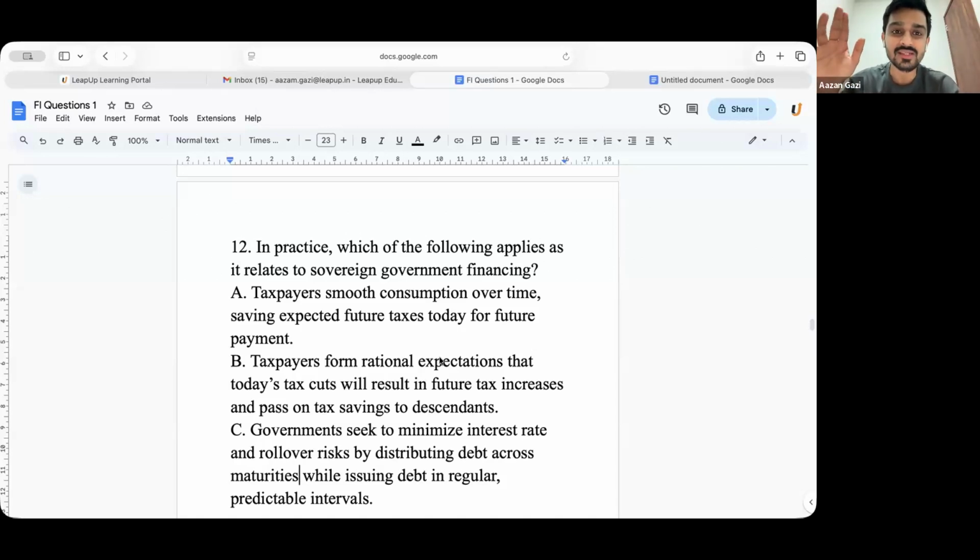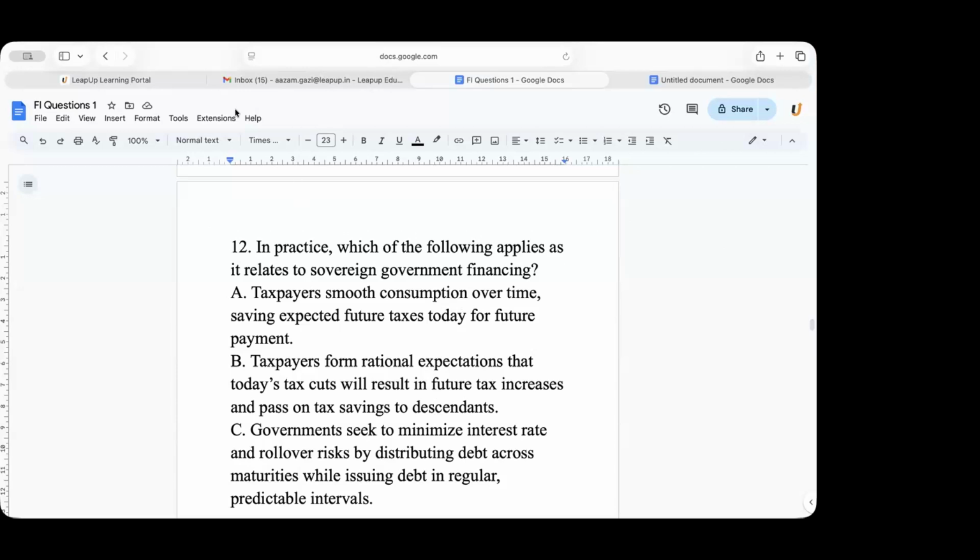That is what Ricardian equivalence says. But it has a few conditions, and the first two are those conditions. But in practical life, the government will always seek to minimize interest rate and rollover risk by distributing debt: some long term, some short term. Am I clear, guys? Have you understood the question?